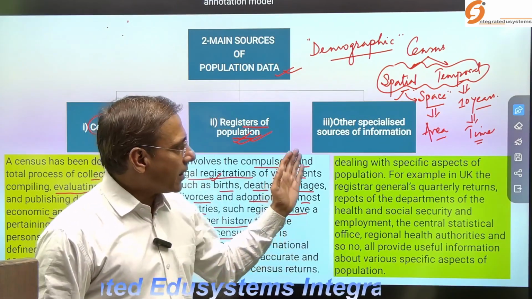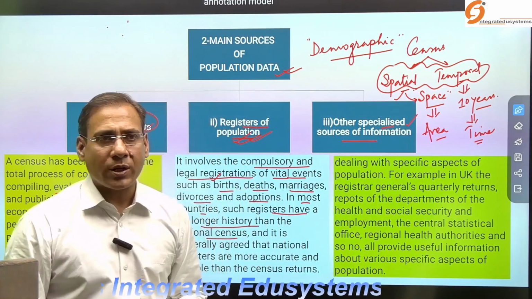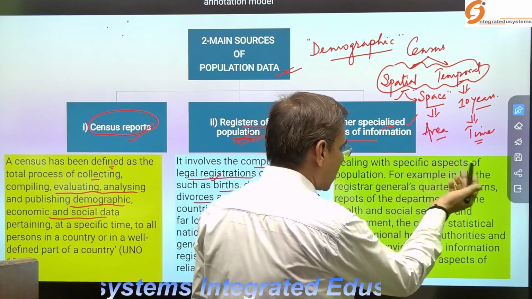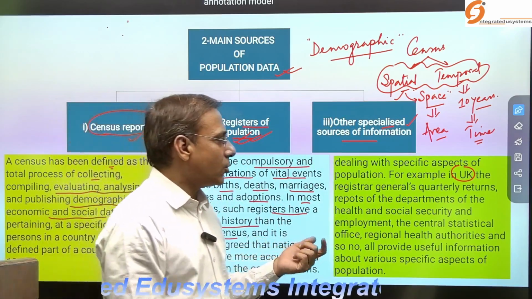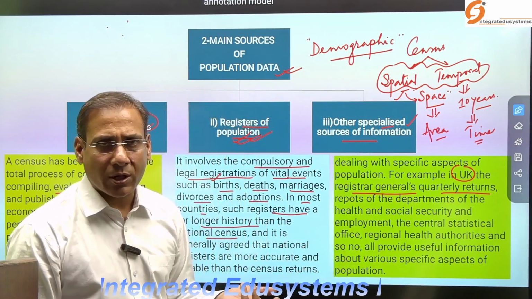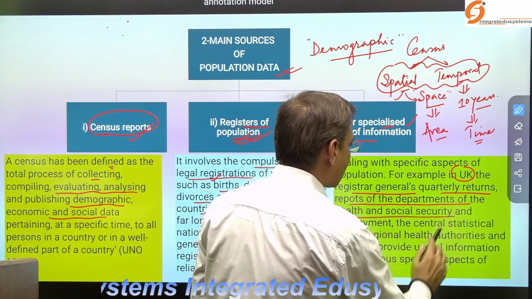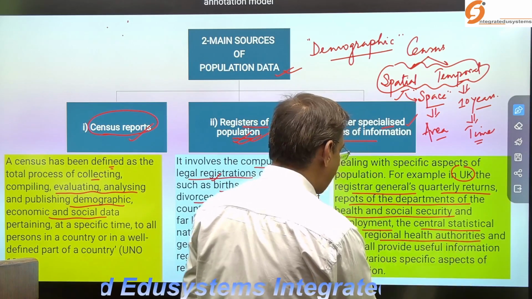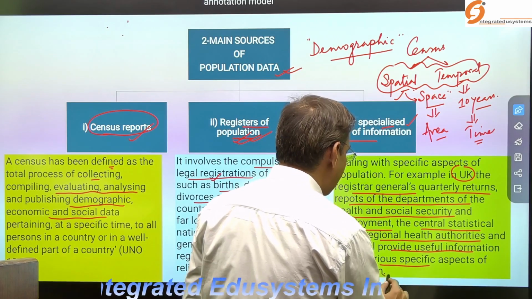Now, when you look at other specialized sources of information, through them we can also get information about the population. For example, in UK, the Registrar General's quarterly returns, the income tax quarterly returns, reports of the departments of health and social security and employment, the central statistical office, regional health authorities, and so on, all provide useful information about various specific aspects of population.